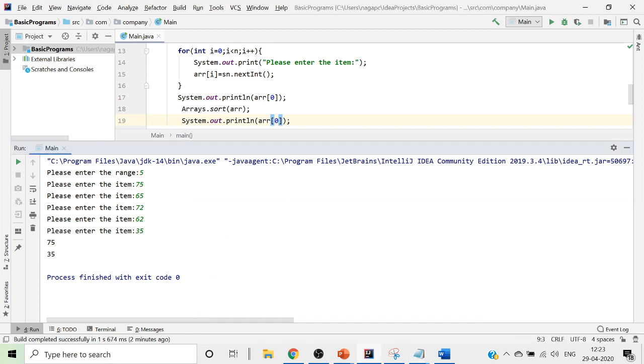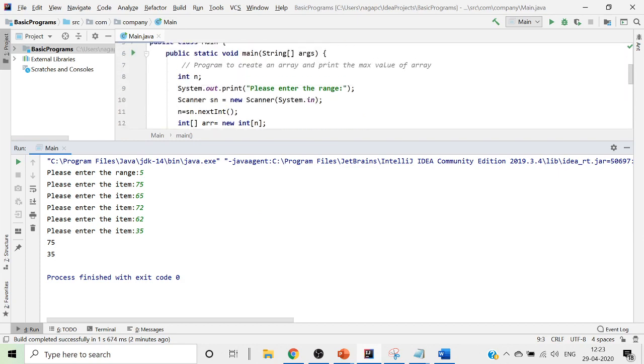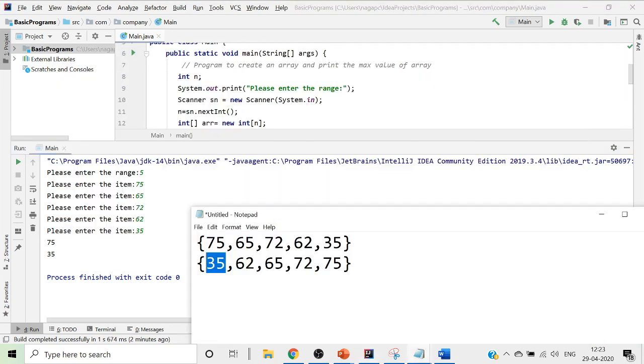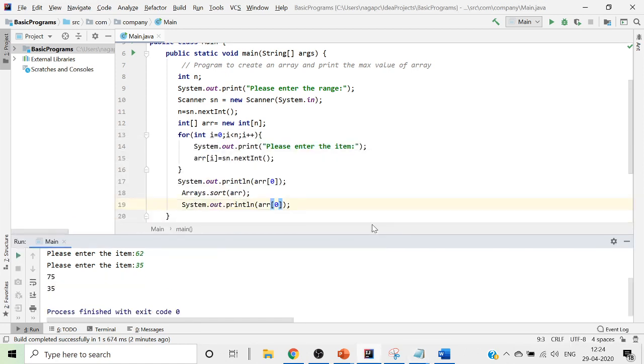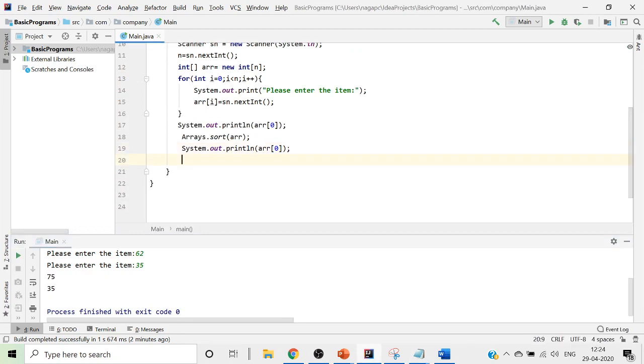Got it? So now, what is it that we wanted to print in this particular program? The maximum value. See, where is this maximum value now? The last value is the maximum value. How do we get the last value? Which is length minus 1. The index value, which is length minus 1, which is nothing but n minus 1 in this particular program. So we just go ahead and print it.